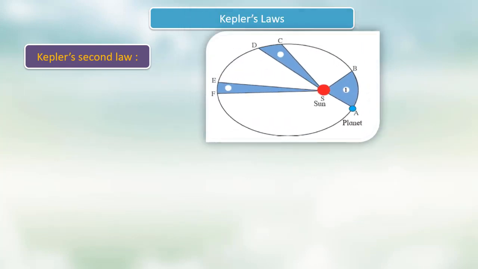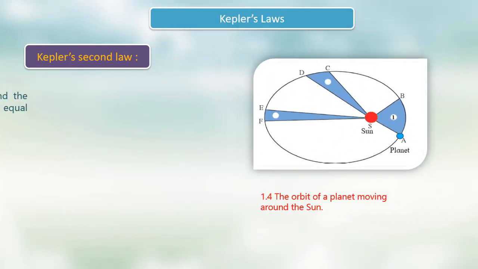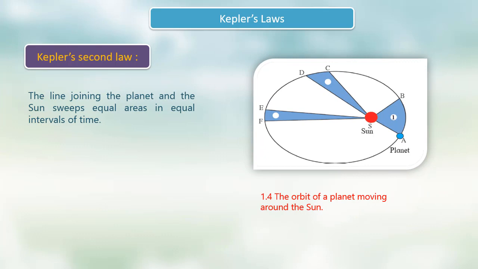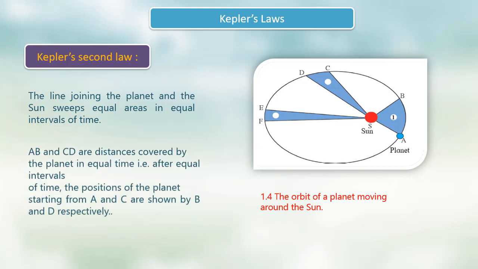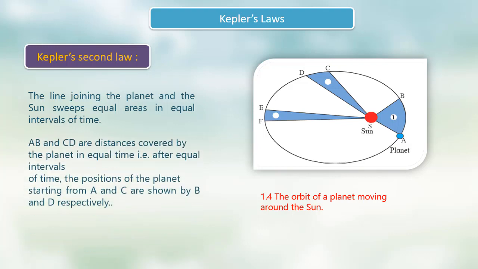Kepler's second law. The line joining the planet and the sun sweeps equal areas in equal intervals of time. AB and CD are distances covered by the planet in equal time. That is, after equal intervals of time, the positions of the planet starting from A and C are shown by B and D respectively.